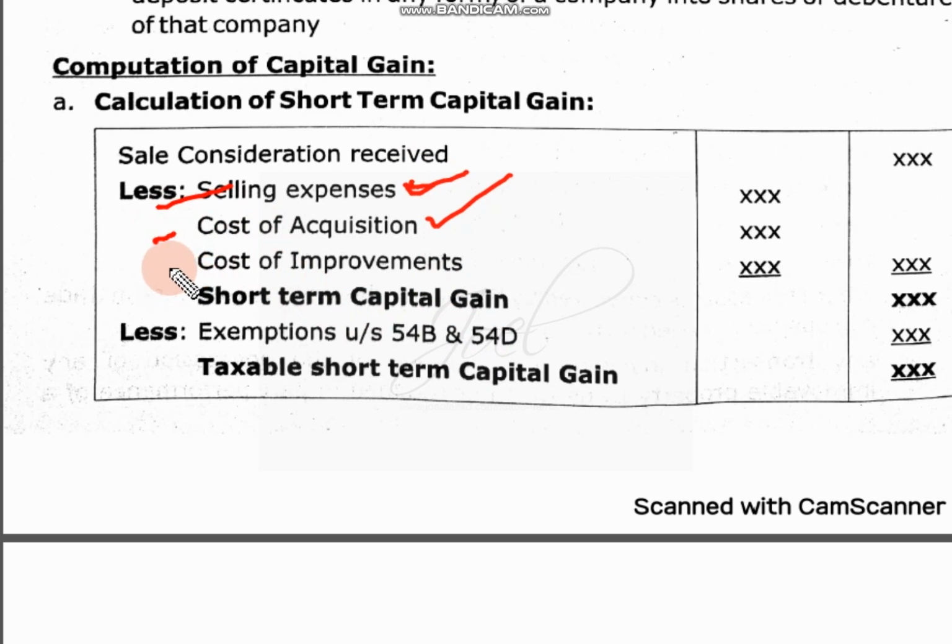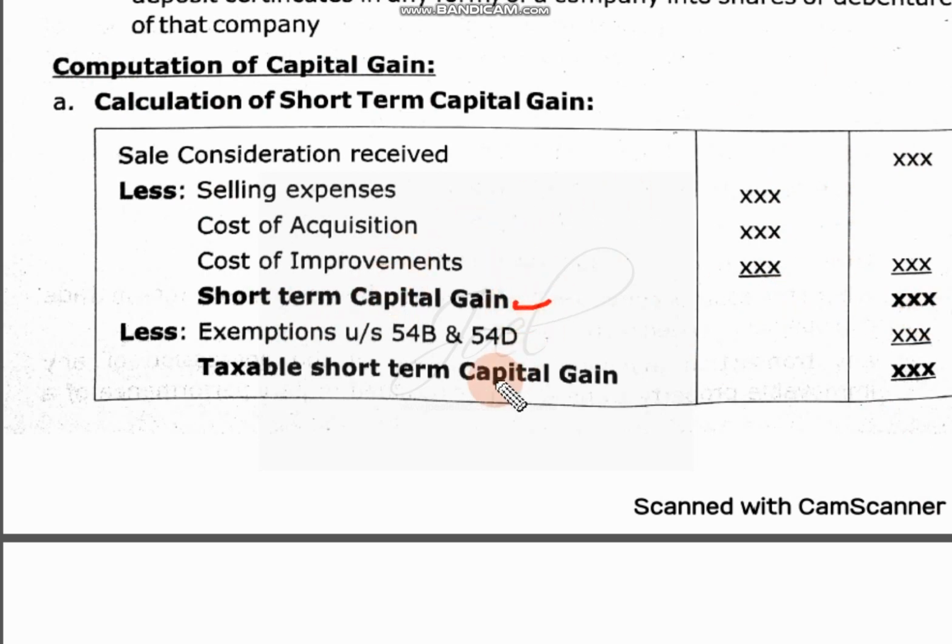Cost of improvement: after purchasing, if you have spent anything on that, like in that building you have done some floor work, put tiles, or maybe renovated it, all these are cost of improvement. If it is there, that will be considered. So these three things will be deducted from the sale proceeds, the amount you have received. When you deduct these three, you will arrive at short term capital gain.